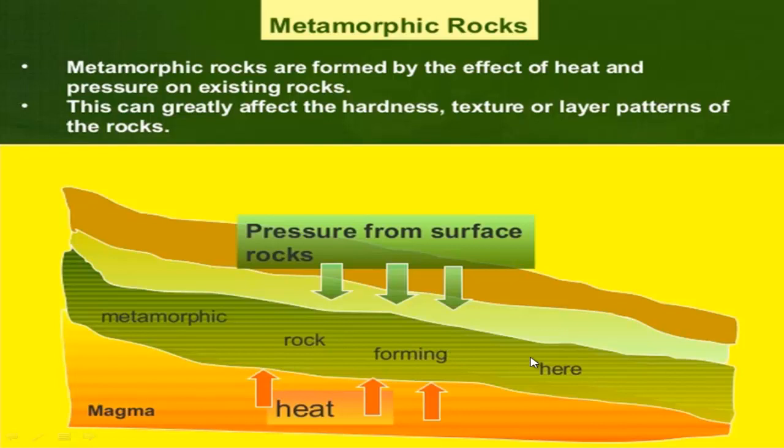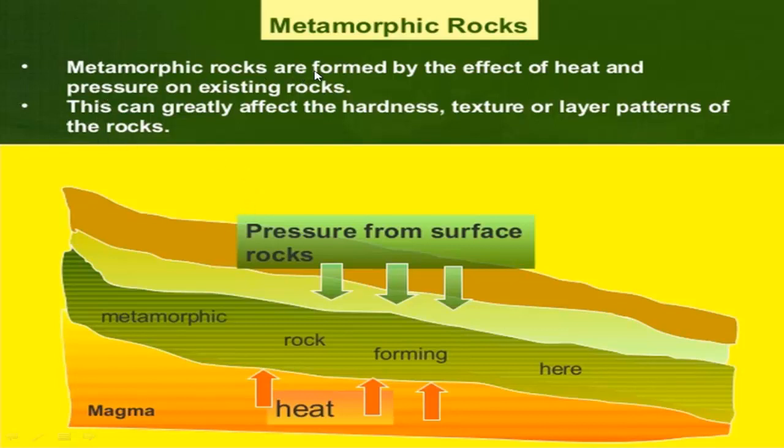When a rock is present inside the earth, then due to the pressure from surface rocks and the high temperature which originates from magma, the igneous or alluvial rocks present there are gradually transformed into another rock due to chemical reactions over several years. So this transformed rock is known as metamorphic rock.